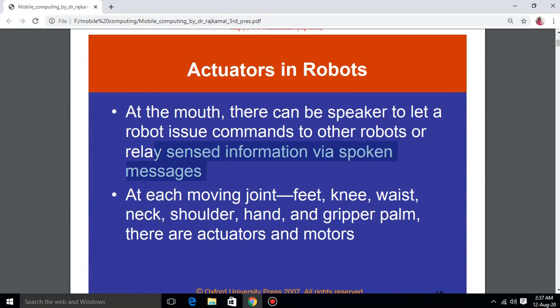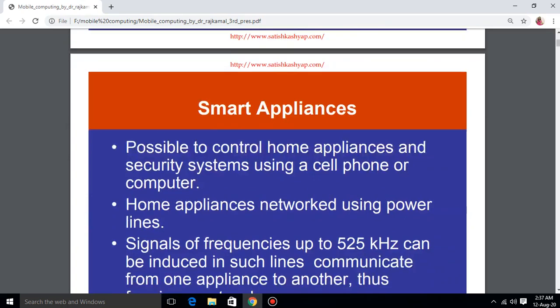At each moving joint like feet, knee, waist, neck, shoulder, hand, and gripper palm, there are various actuators and motors which are attached.